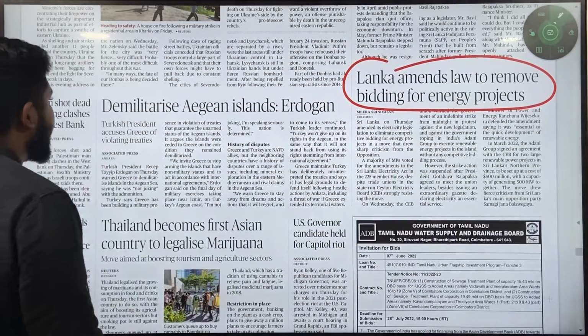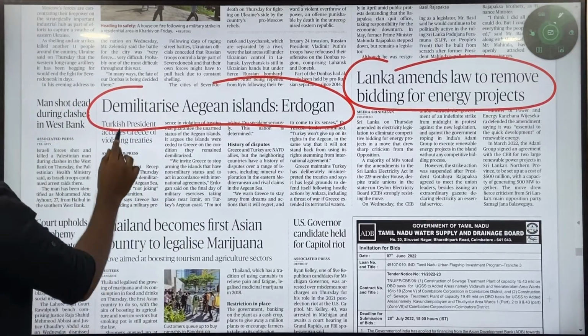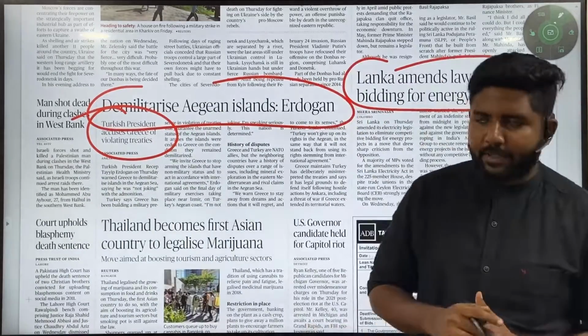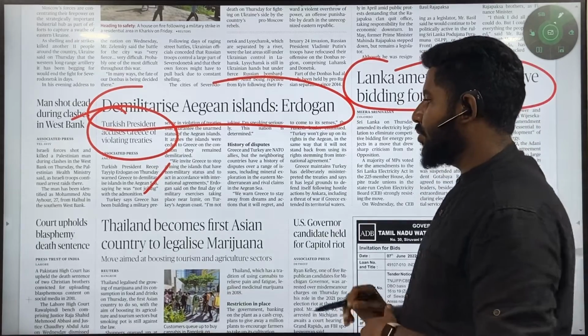Again, "Demilitarize the Aegean Islands: Erdogan." Here it is a conflict between Turkey and Greece. You should refer to the map to see which islands. You can read this article, but it is not important enough to make notes.